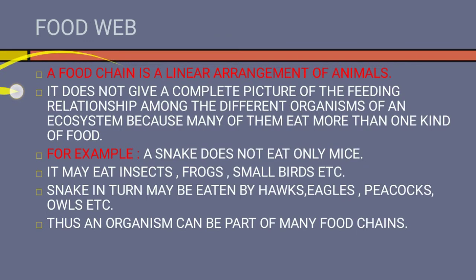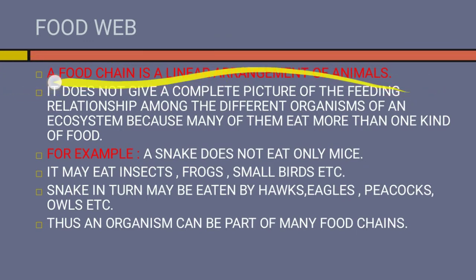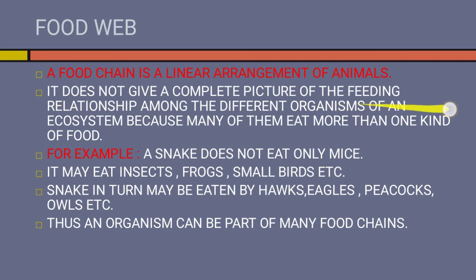Food chain is a linear arrangement of animals. It does not give a complete picture of the feeding relationship among different organisms of an ecosystem because many of them eat more than one kind of food. For example, a snake does not eat only mice. It may eat insects, frogs, small birds, etc.